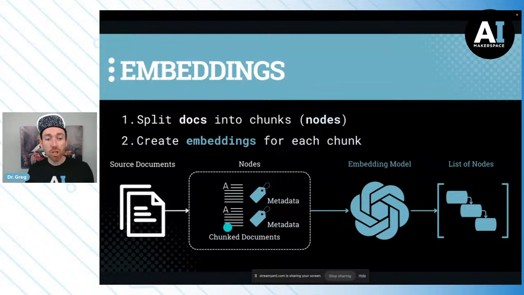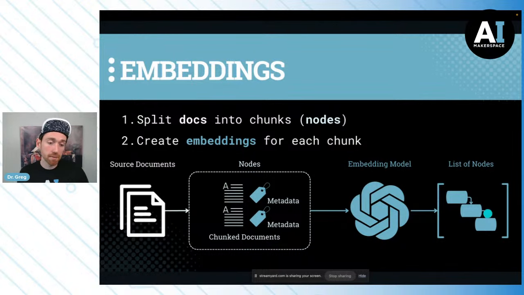Now, each chunk of document is a node. Now, that node might have metadata associated with it as well. Often it does. We're going to pass our chunks through an embedding model to get a representation of that language in embedding space. And all of this is going to allow us to get essentially a list of nodes.